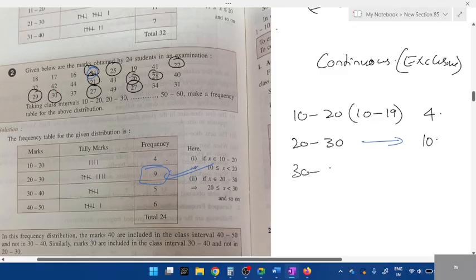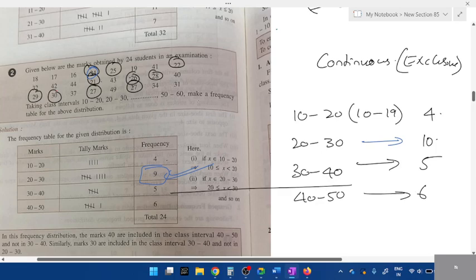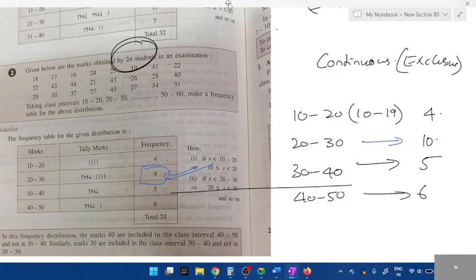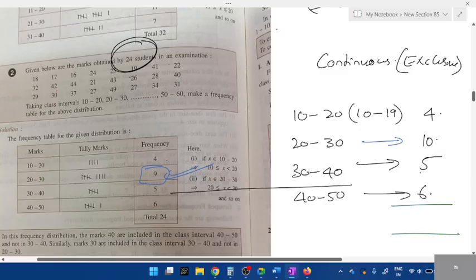Okay, I'll tell you the difference now. Now let me take 30 to 40. Imagine by mistake I've included 30 here. Then I'll take this value 5. And from 40 to 50, how many values are there? There are 6. Total how many students are there? Look at the top, how many students? 24. If you add, do you think you'll get 24 or 25 here? You won't get 24. 6 plus 4, 10. 10 plus 10 is 20, 25. Is it same?